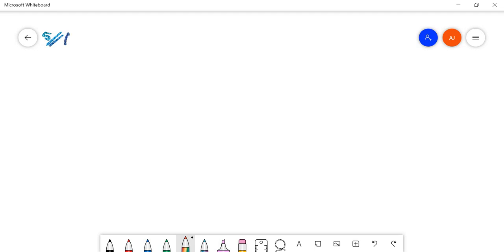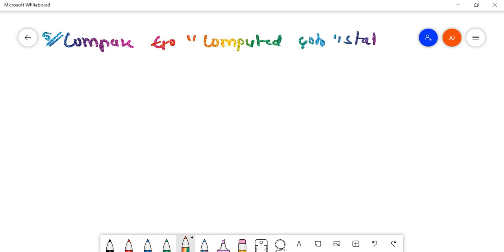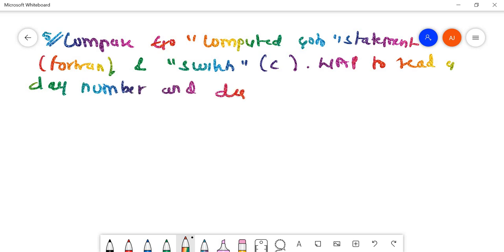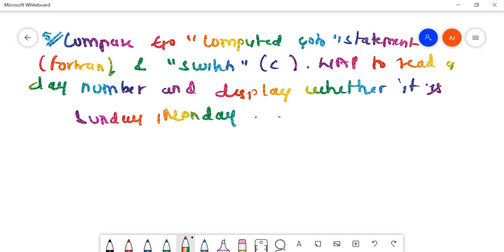So the question is: compare the computed goto statement in Fortran and the switch statement in C. This is the first part, and the second part is: write a program to read a day number and display whether it is Sunday, Monday, Tuesday, Wednesday, Thursday, Friday or Saturday, using both concepts.